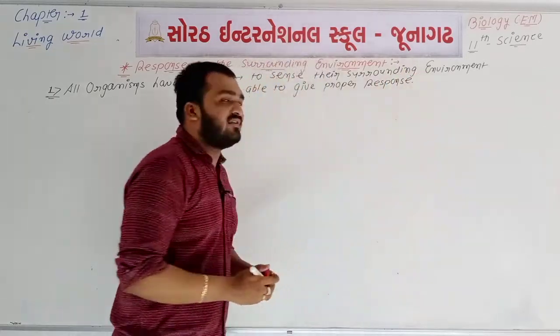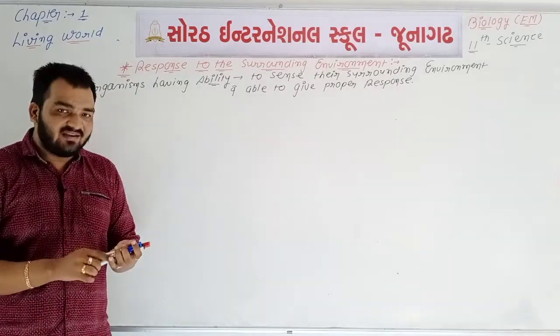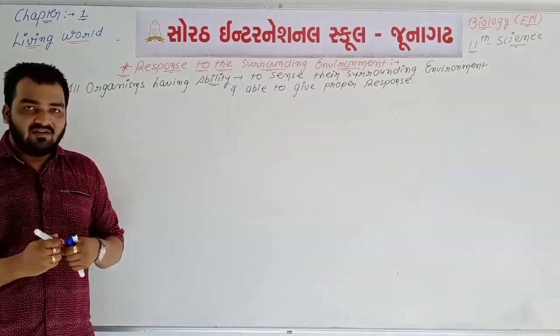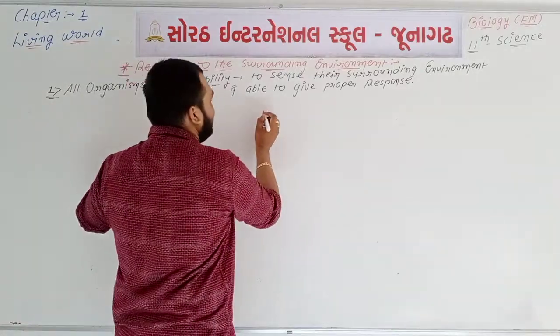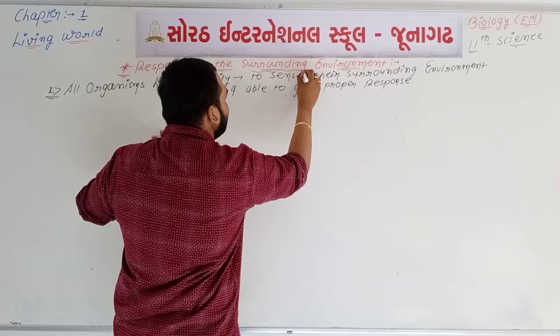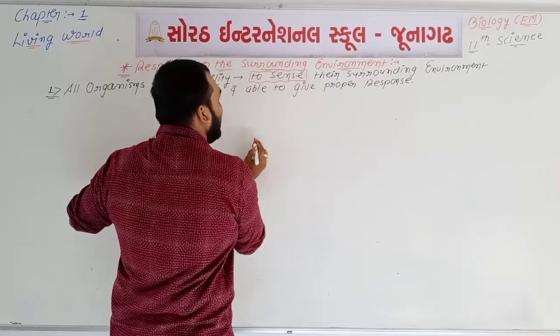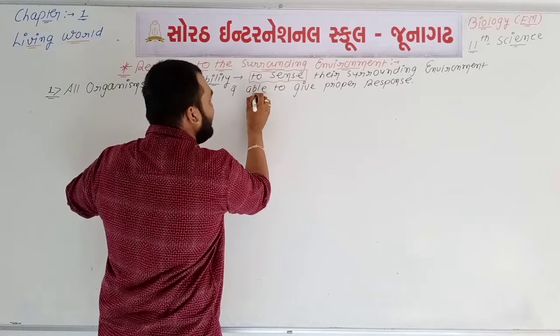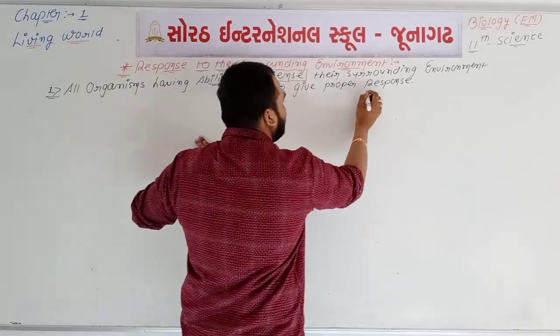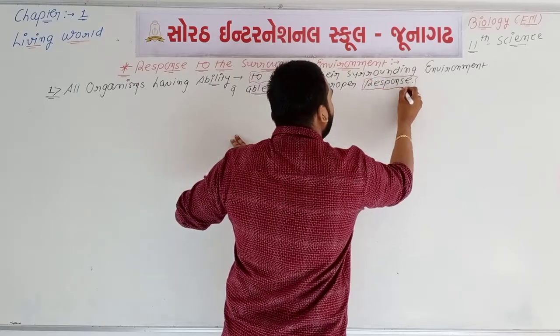See, two different types of sentences are there in point number 1. First, all living organisms have the ability to sense their surrounding environment, and second, they are able to give a proper response.